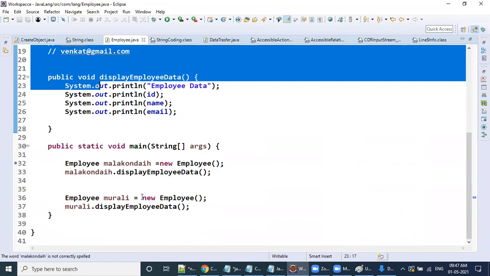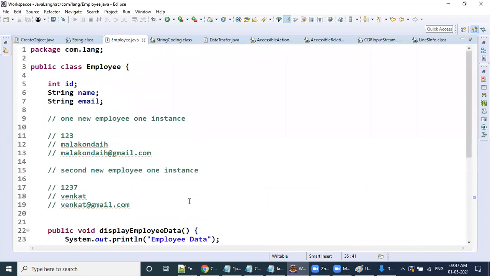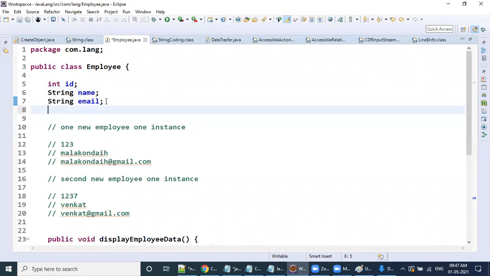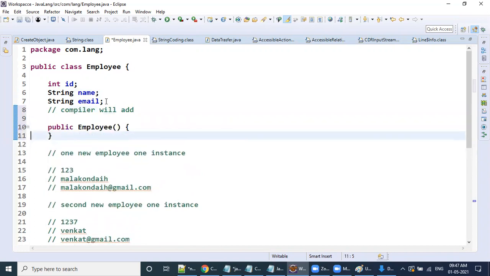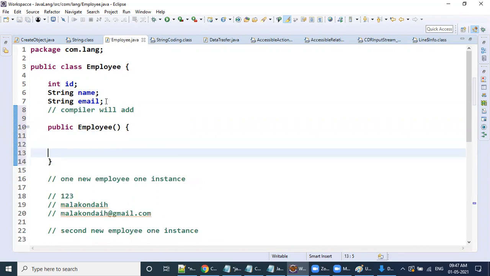But who is responsible for defining this constructor? When you compile this class in the IDE, Ctrl+S is the compilation only. When you compile this class, your compiler will add a zero-param constructor like this.